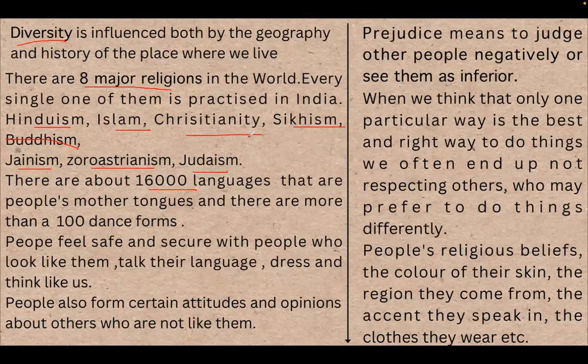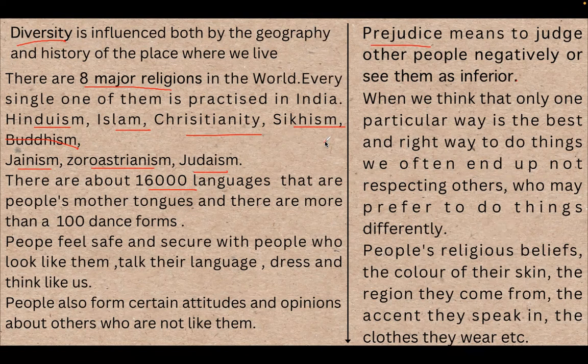Okay. So let us see what is meant by prejudice. Prejudice means to judge other people negatively or see them as inferior. That means we are thinking that they are not equal to us; they are inferior to us. So we always judge them negatively and see them as inferior. When we think that only one particular way is the best, we think our way is the best and the right way to do things.